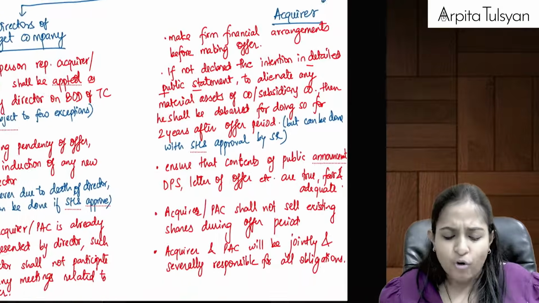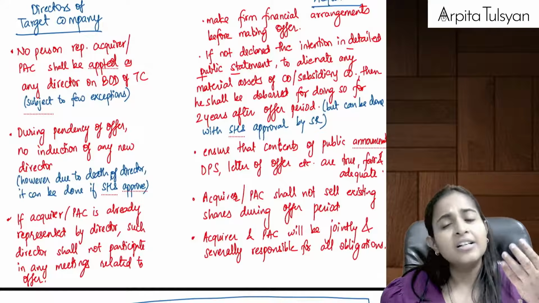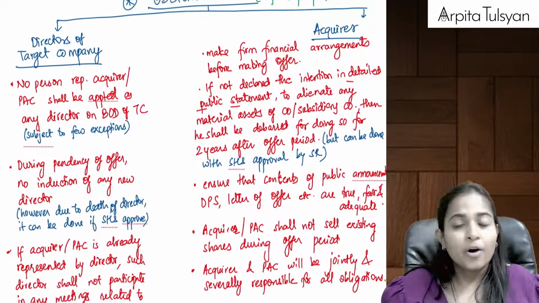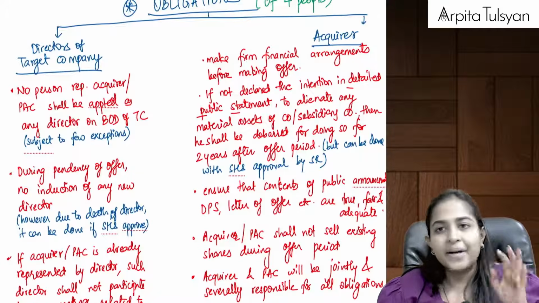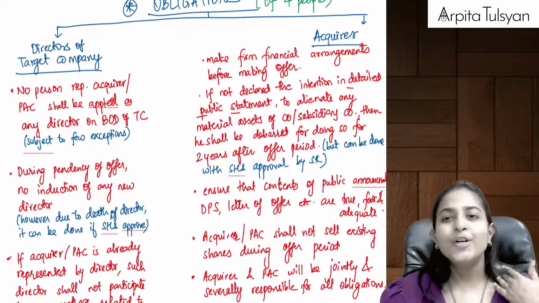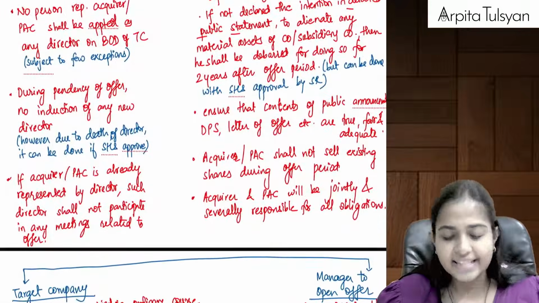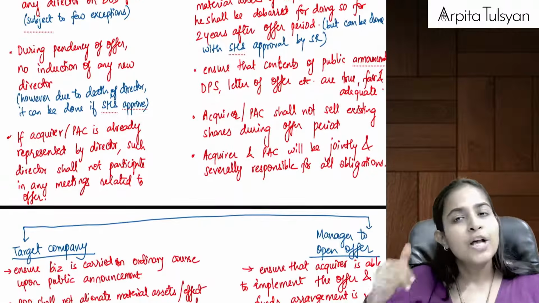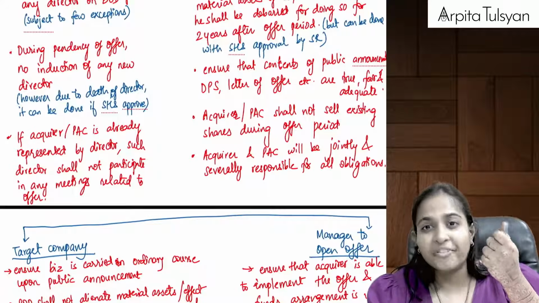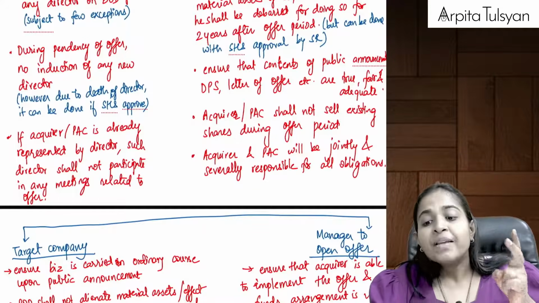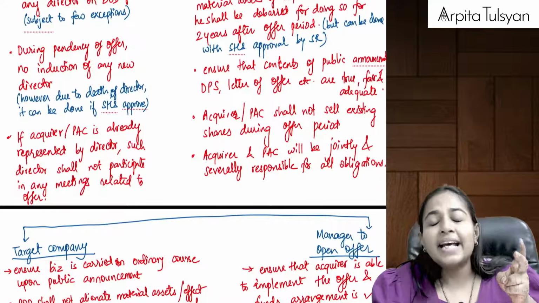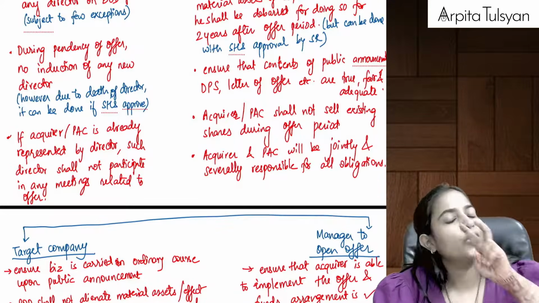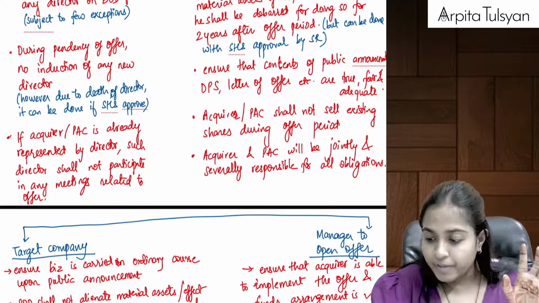Anyway, later if they want to do it, they can do it after taking the shareholders' approval by passing a special resolution. Okay, only with shareholders' approval it can be done. It cannot be done just because they are the new owners of the company. And this restriction will be there on them for a period of 2 years after the end of the offer. So first point was they should make proper financial arrangement. Second one, if you want to alienate the material assets of the company, please mention it in the DPS. If you do not mention it in the DPS, you cannot do it for a period of next 2 years.